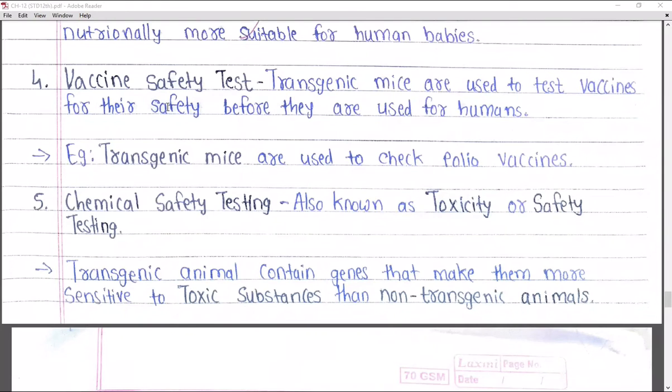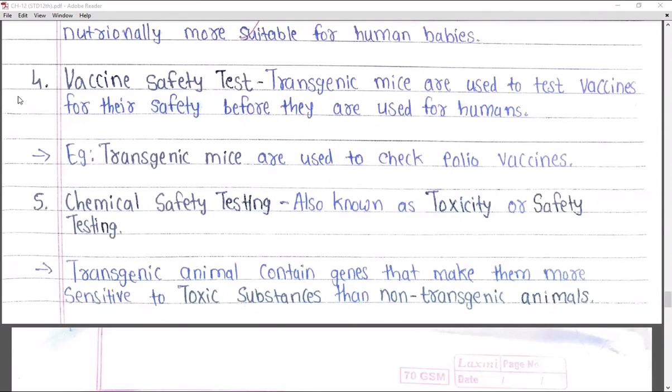So when you are injected with that vaccine, what happens? Antibodies according to that antigen are produced inside your body. And when your body is producing those antibodies, that means your body is preparing the immunological response against those antigens, right?